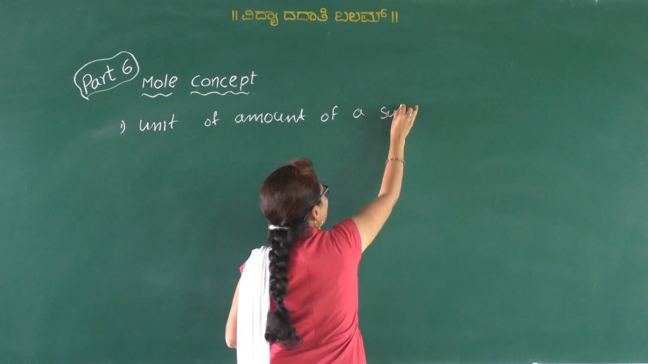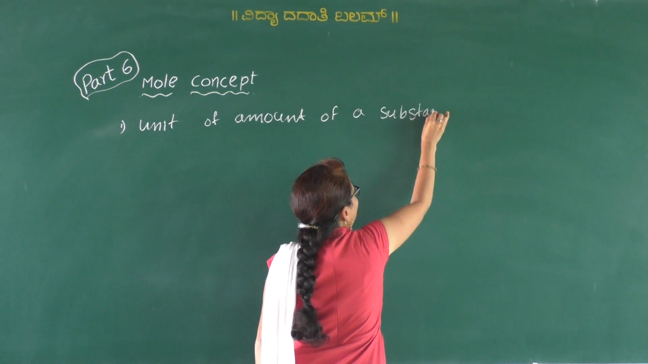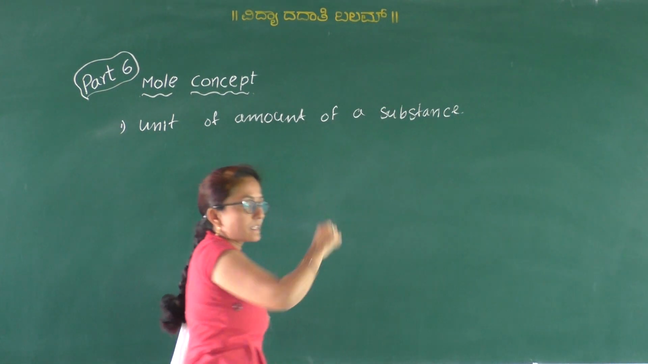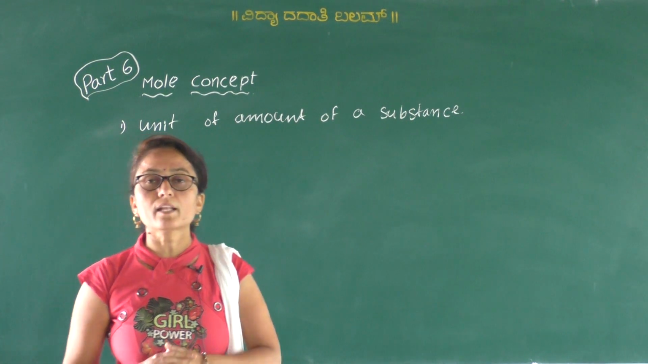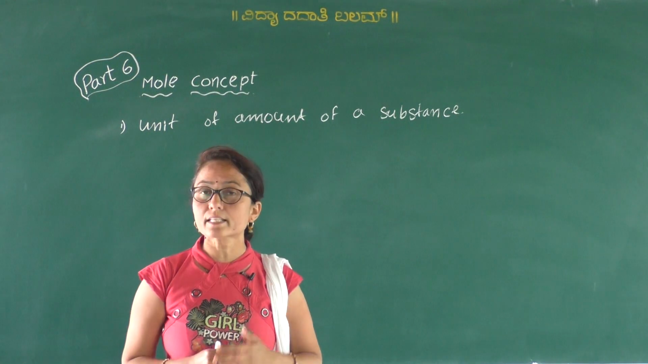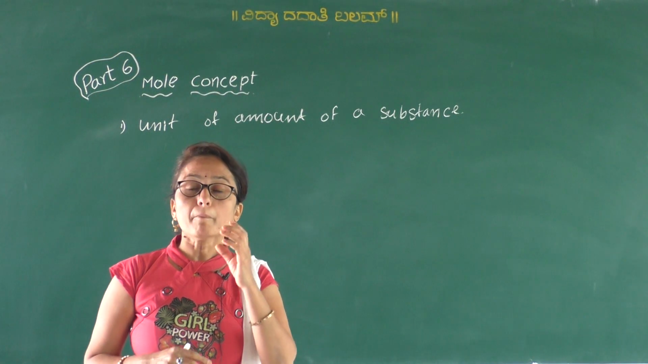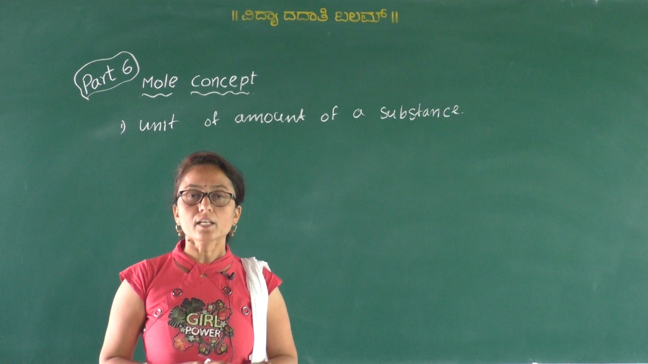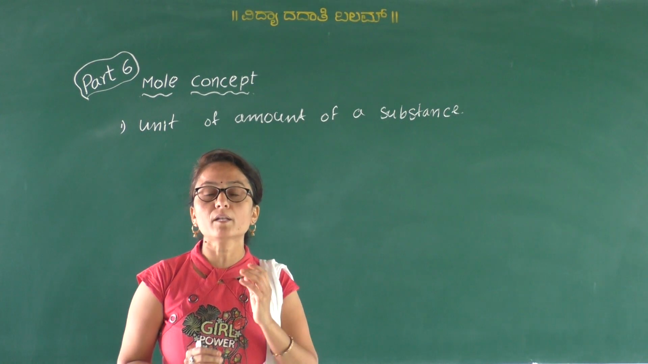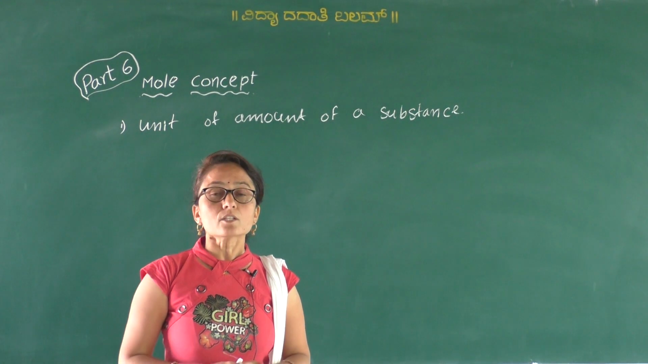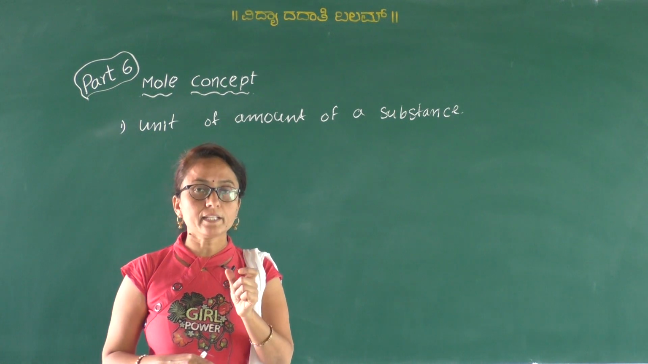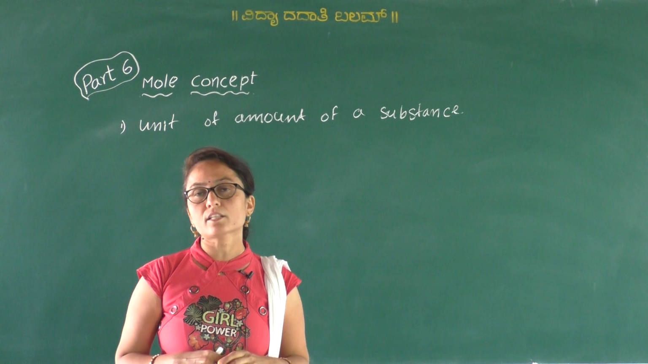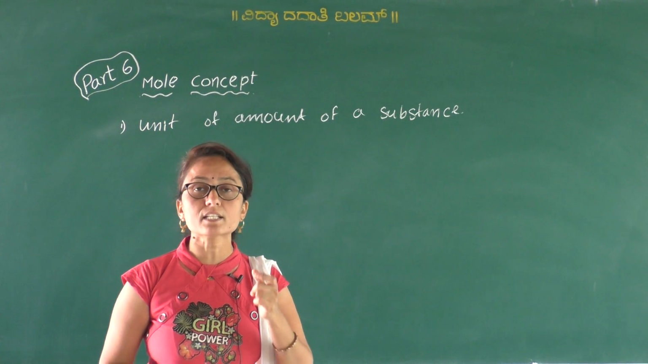Amount of a substance. Then the question arises: how much amount of the substance is called 1 mole? Mole is the unit we use to measure the amount of a substance. So how much amount do we call 1 mole? To understand that, first we have to know a term generally used in our daily life, that is dozen.